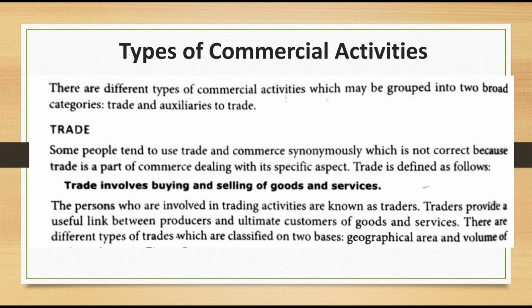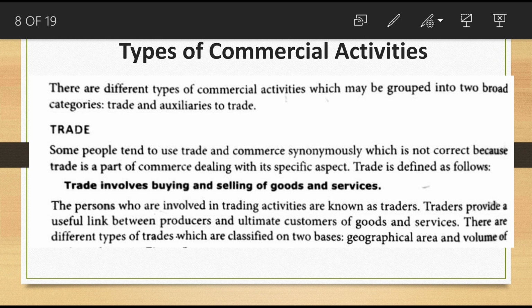In that previous chart you have already seen that commerce is classified into two. What are they? Trade and auxiliaries to trade. There are different types of commercial activities, which are grouped into two broad categories: trade and auxiliaries to trade. First we are discussing trade. What is trade? Trade involves buying and selling of goods and services. That is called trade.